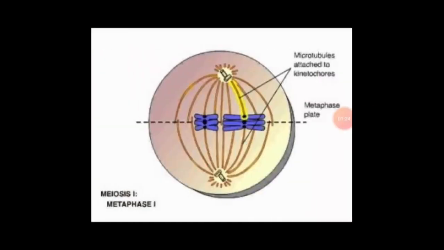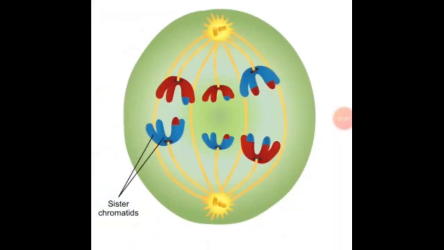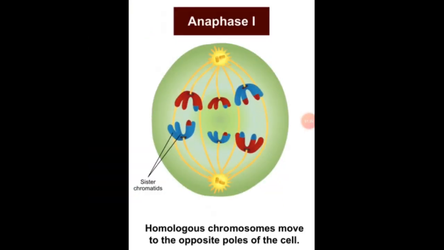Next is metaphase 1. The following changes occur in this phase. The bivalents line up at the equatorial plane. The centromere of each chromosome attaches to the fibers of the spindle. Anaphase 1. At this stage, one chromosome from each member of a homologous pair begins to separate and move towards its respective pole by the contraction of the spindle fibers.